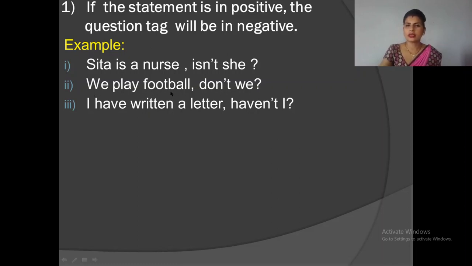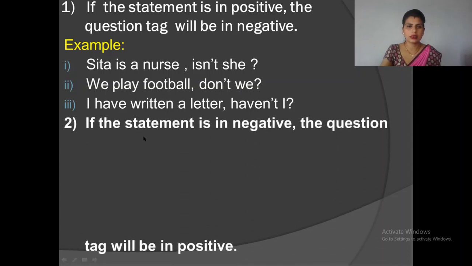We play football is also a positive statement, so we have to use negative form in question tag. I have written a letter, haven't I? I have written a letter is also positive statement, so we have to use negative form in question tag.